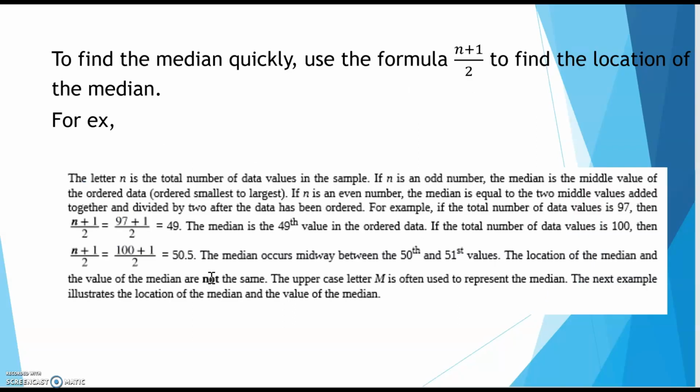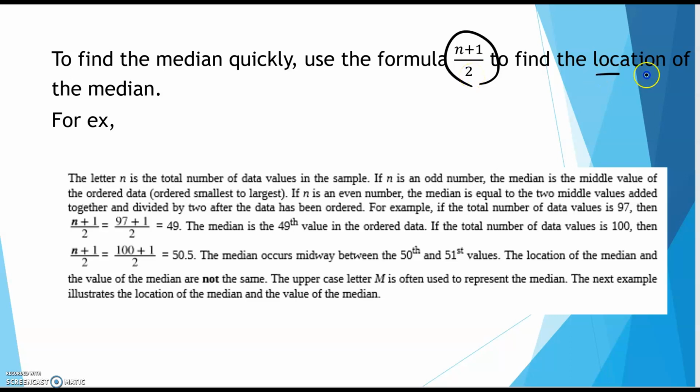Okay. Now in 2.4 we had 40 students and we were trying to find the median, which was Q2. So we said, okay, we're going to go halfway, so 20, and then one more, 21. Another way you could have done that is to use a median locator. Okay, so this right here, the n plus 1 divided by 2, is going to tell you where the median is, but not what it is.